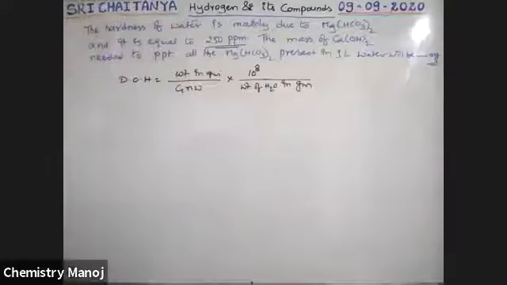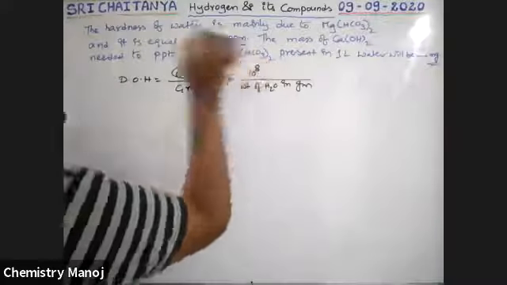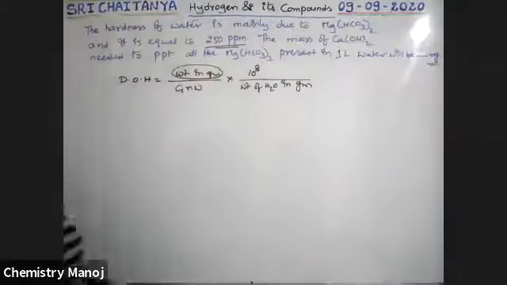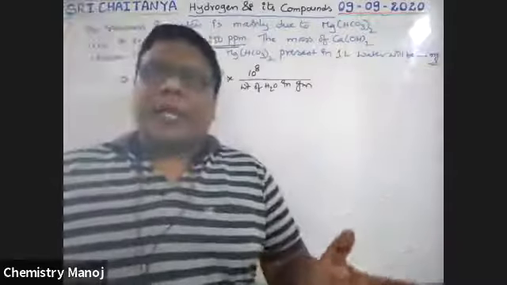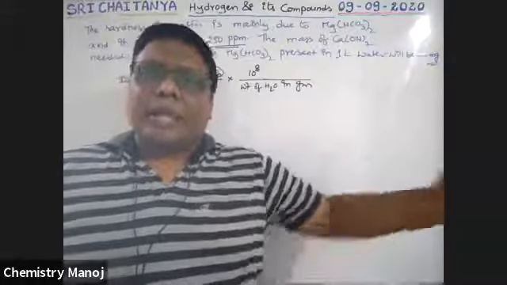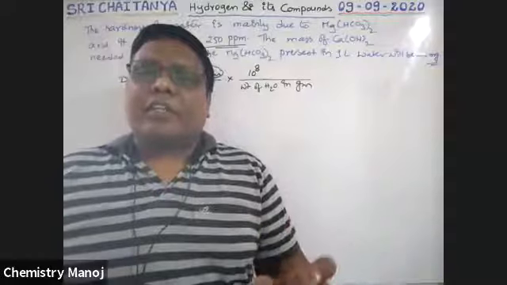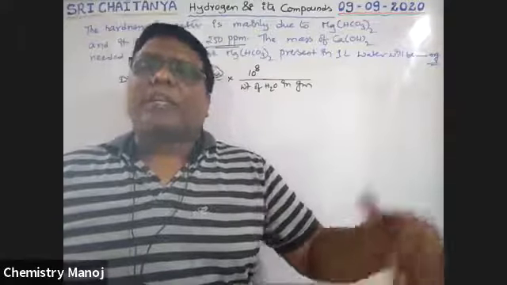First of all, I am trying to calculate how much magnesium bicarbonate is there. Then use the equation: magnesium bicarbonate reacts with calcium hydroxide, so magnesium hydroxide, calcium carbonate and water are formed. Using stoichiometric calculations, we have to calculate the next concept.